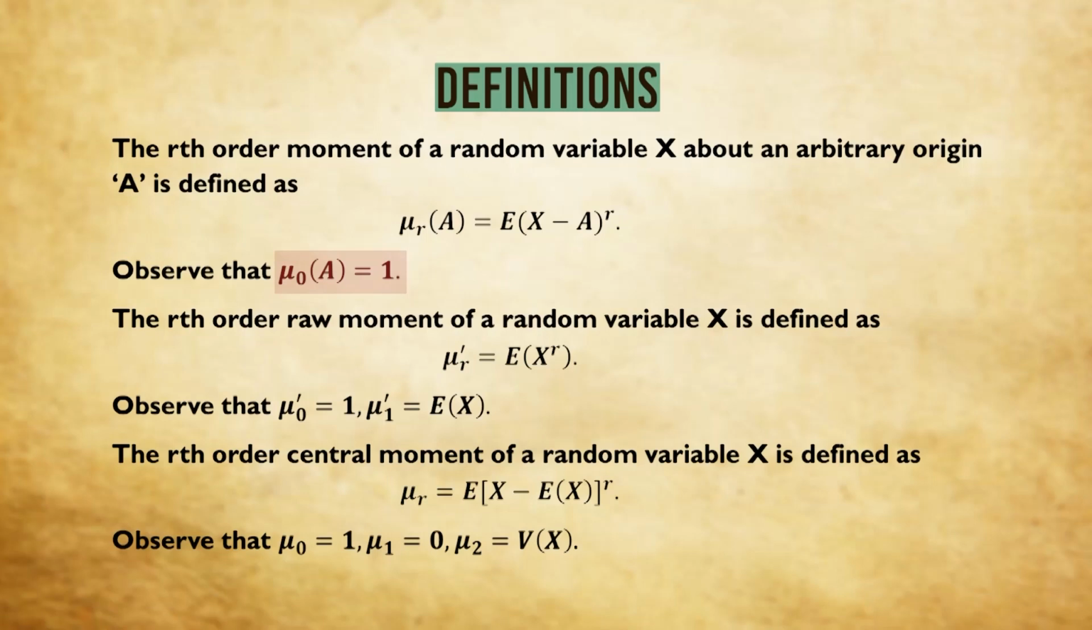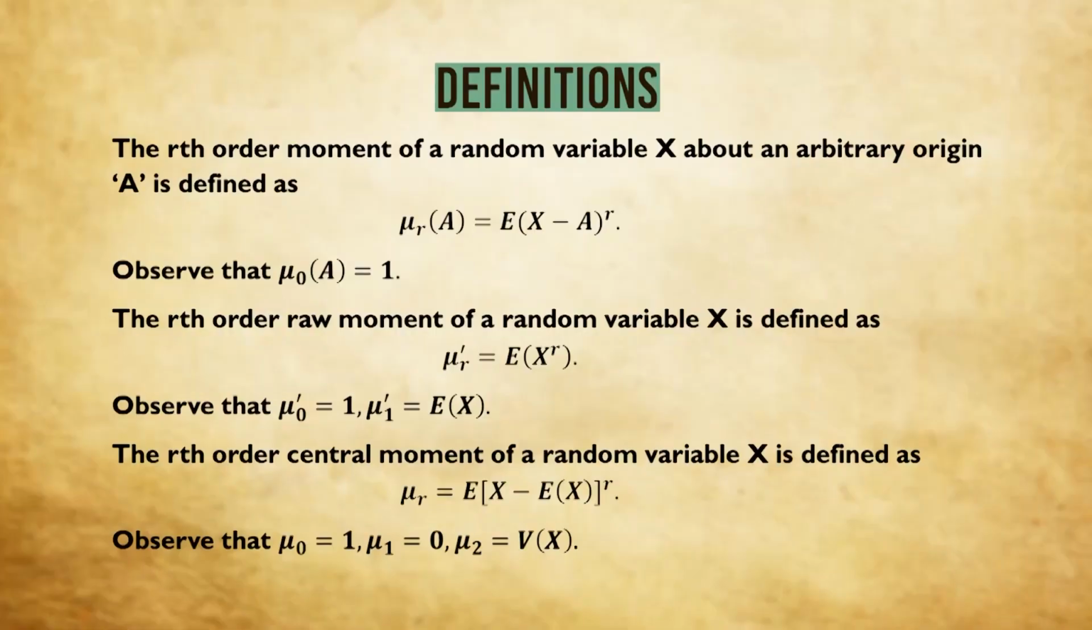What do you mean by mu naught a? In place of r we have 0. So it will be in the formula expectation of x minus a whole to the power 0. Anything to the power 0 is 1. So expectation of 1 is 1. Expectation of a constant, it does not vary. So the mean will be 1.